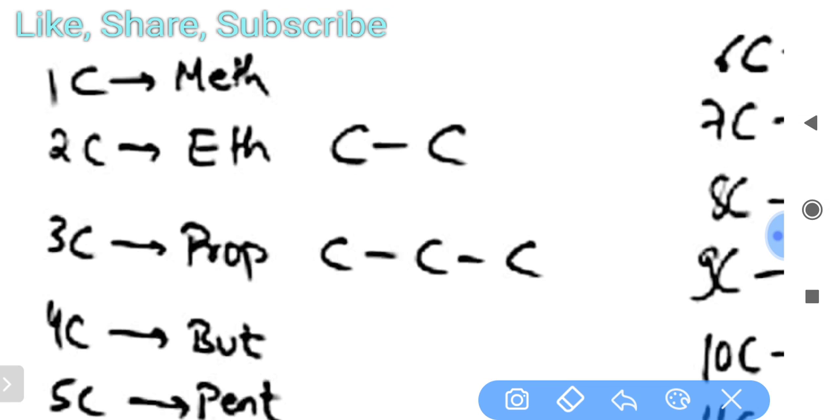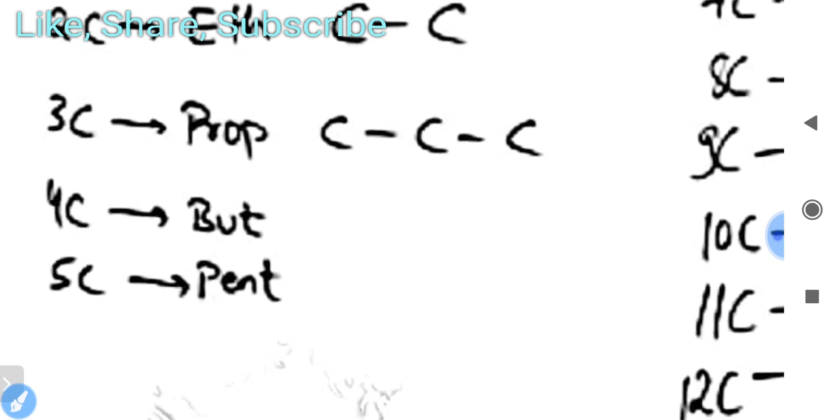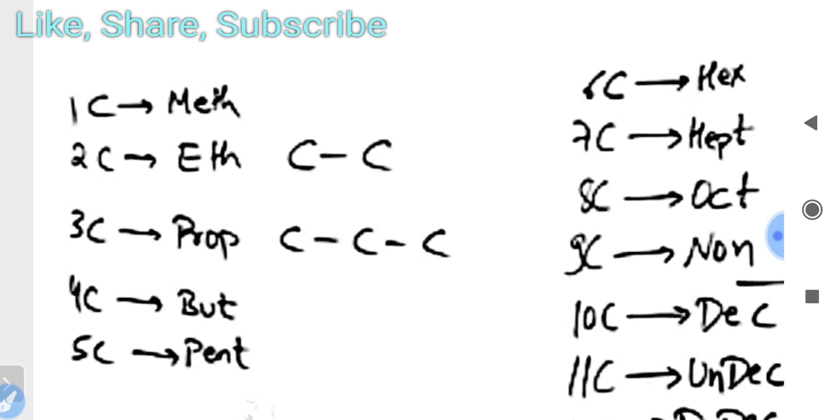When one carbon is there, we call it meth. Two carbons in the formula of a compound, we call it eth. Third, prop; four, but; five, pent. I hope you understand them, you already read it.